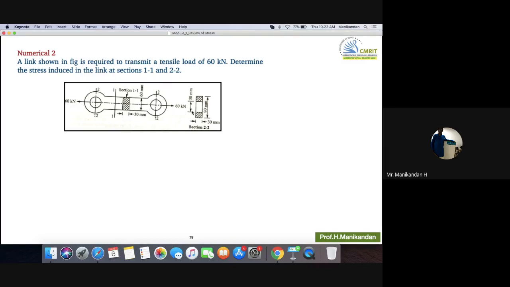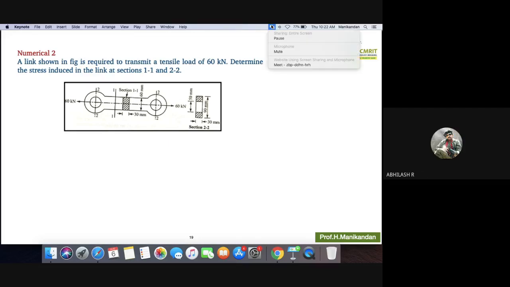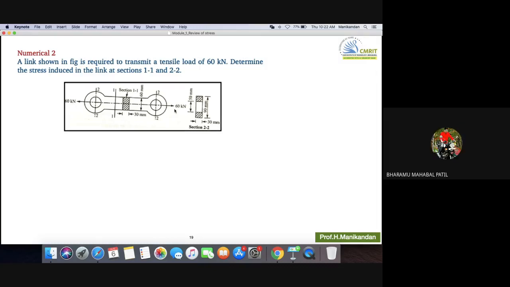See, neutral axis and all will come only for bending stress. Now the question is, if the load is acting along the axis of the component, what is the type of stress produced? Axial stress. Yes. So the different types of stress: if anybody asks you, don't tell tensile stress, compressive stress, and all. That is the nature of stress. Understand? So the answers for that question will be axial stress, bending stress, and shear stress.